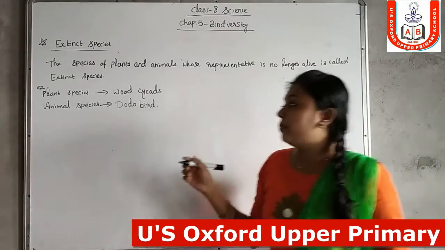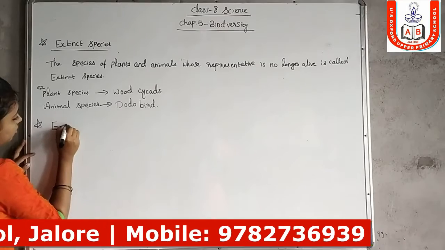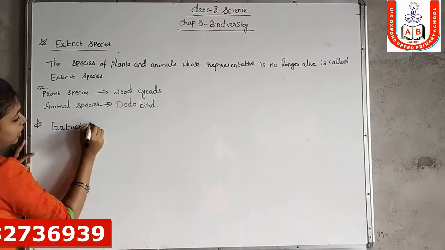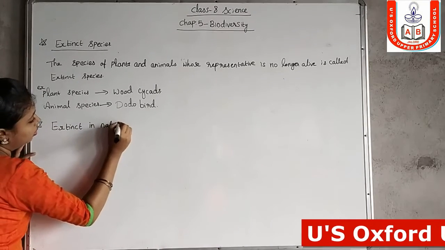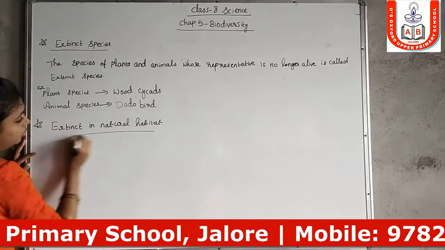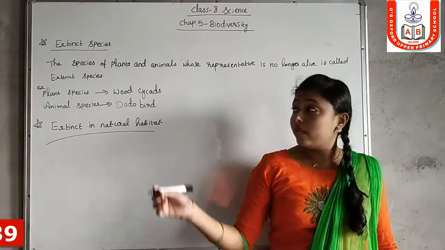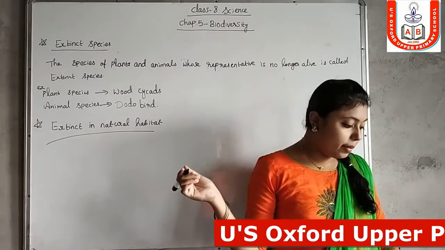Then next one, extinct in natural habitat.